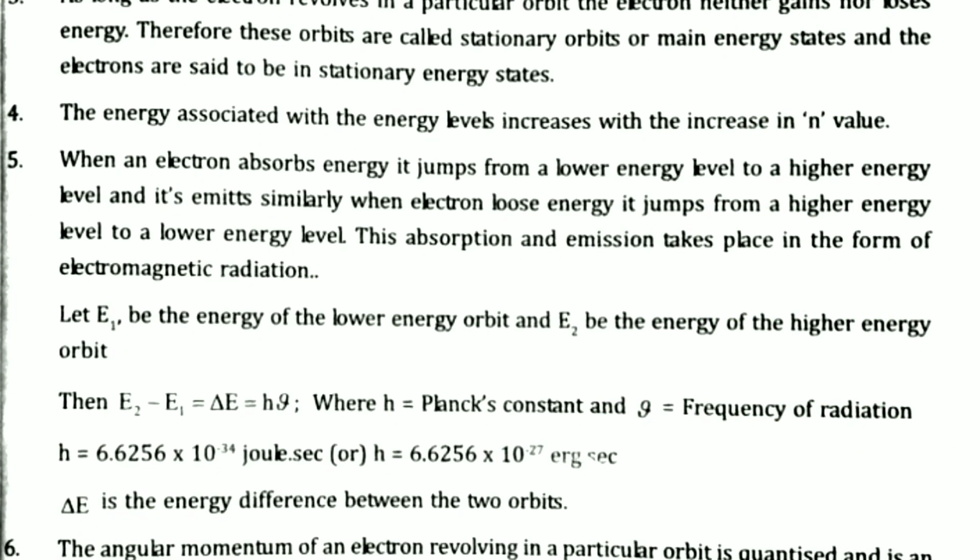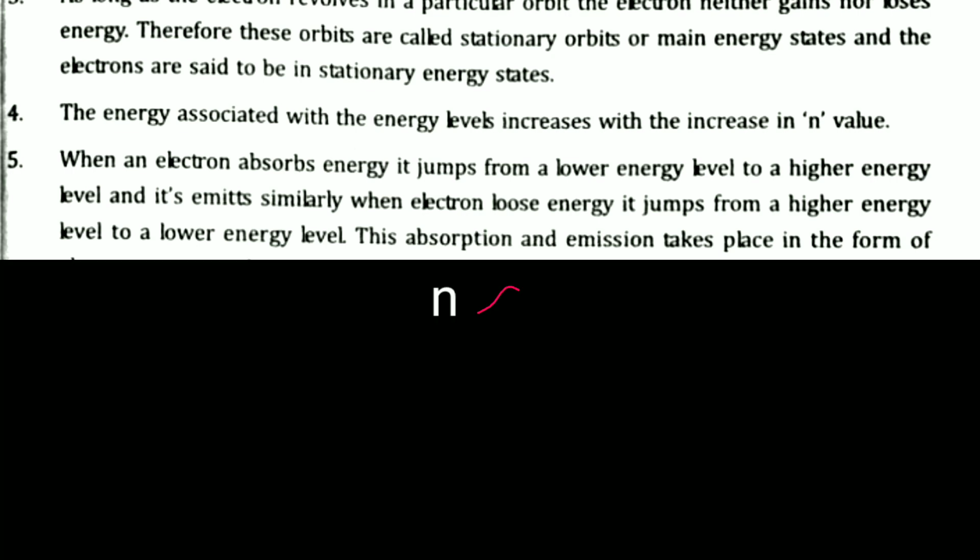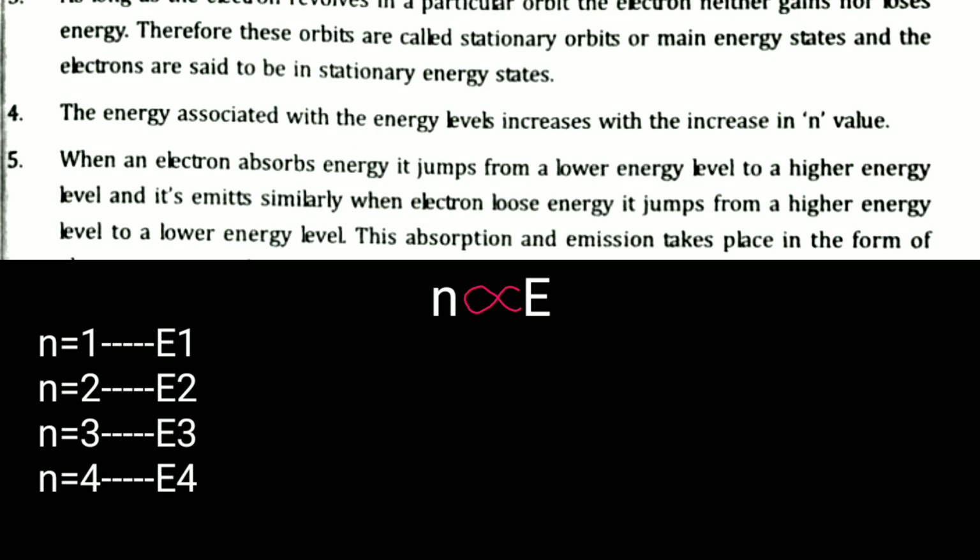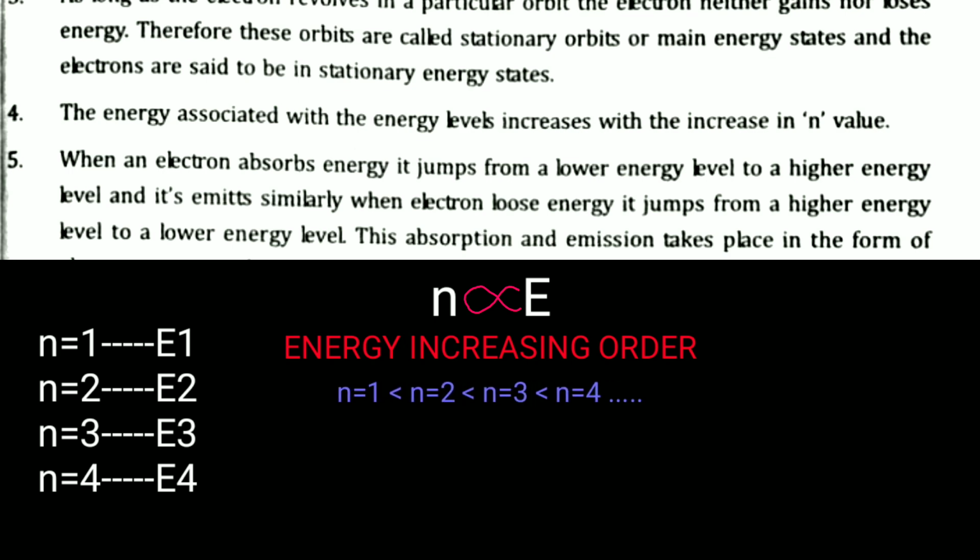And if you observe the fourth point, the energy associated with the energy levels increases with the increase in n value. So if you observe the fixed paths for electrons, n is equal to 1 is the first shell, n is equal to 2 is the second shell, n is equal to 3 is the third shell. If the shell number n increases, the energy value will increase. The first shell has less energy compared with the second shell. So when the n value increases, the energy value increases.